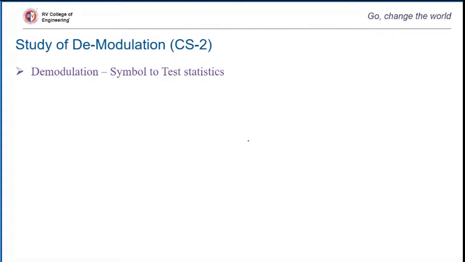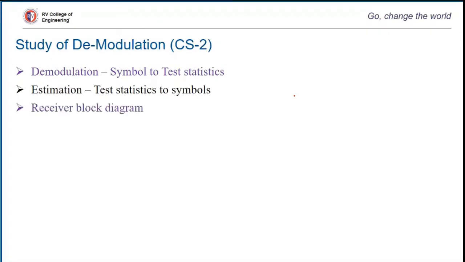The demodulation scheme will involve conversion of symbol to a test statistic, and based on the test statistic we will try to map it onto the symbols. Okay, so that's the estimation part. So this detection and estimation part will be part of your unit 2, and accordingly we will sketch the receiver block diagram, with which we'll find out the quality of service of the modulation scheme in terms of the probability of error.